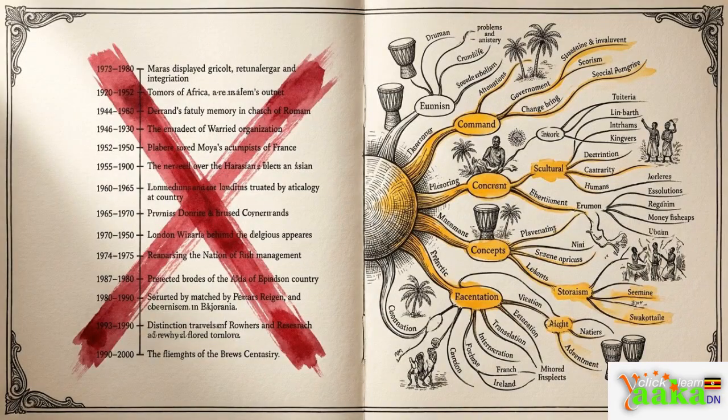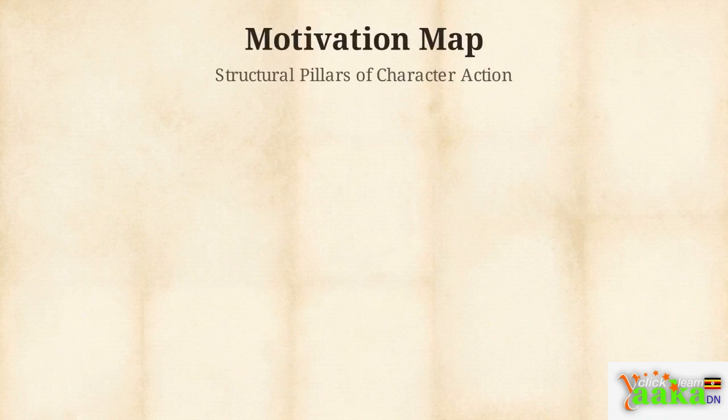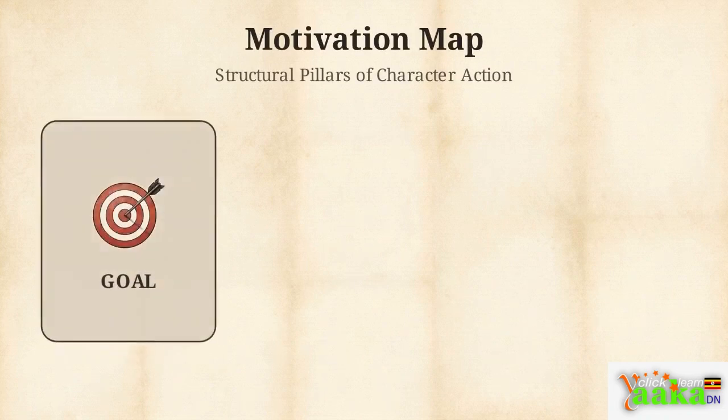Our job is to move beyond summarizing what happened and to start investigating exactly why a character decided to make it happen. We can break this down using a simple visual tool called a motivation map. We map out 3 structural pillars for any character action.